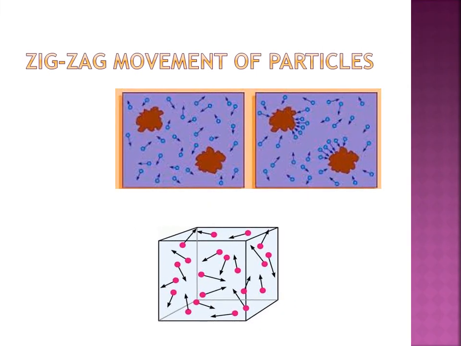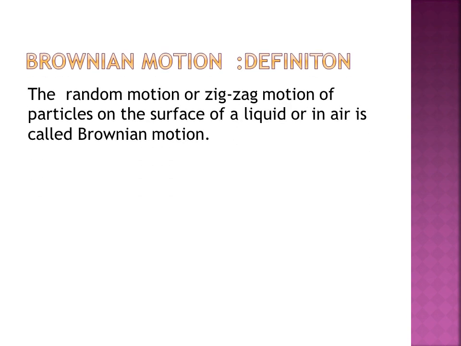Now we understood that matter has mass and occupies space. Here lies the definition of Brownian motion. The random motion or zigzag motion of particles on the surface of a liquid or in air is called Brownian motion.